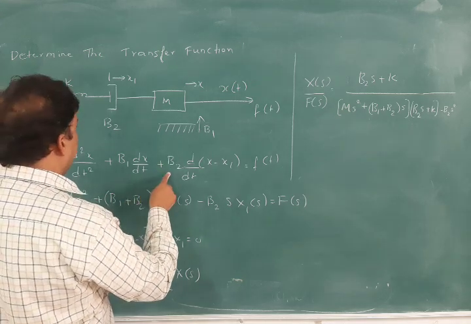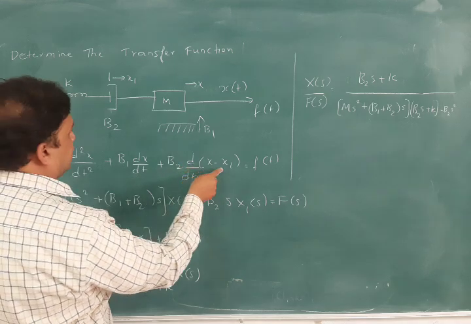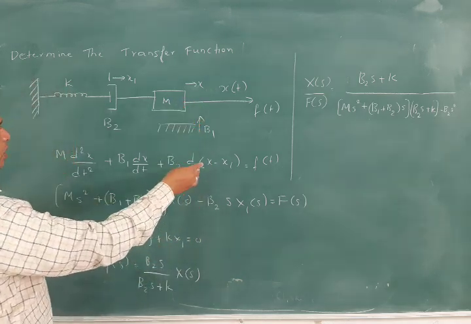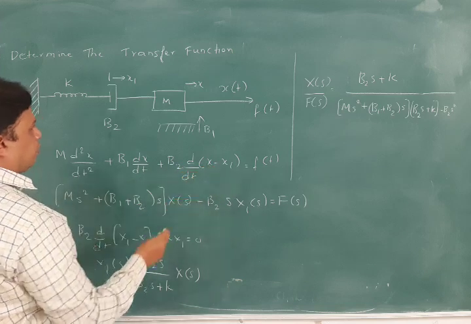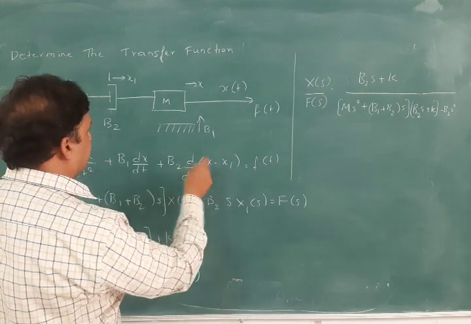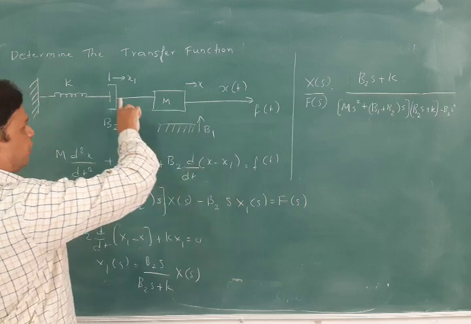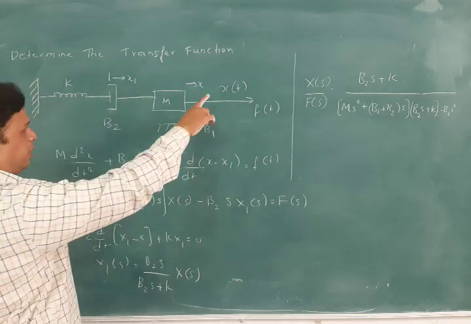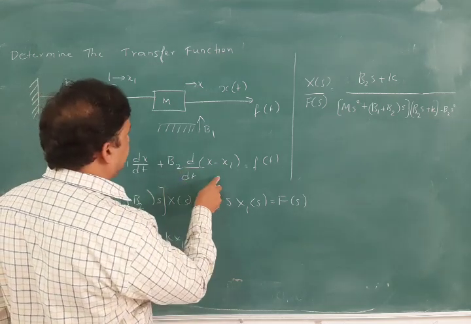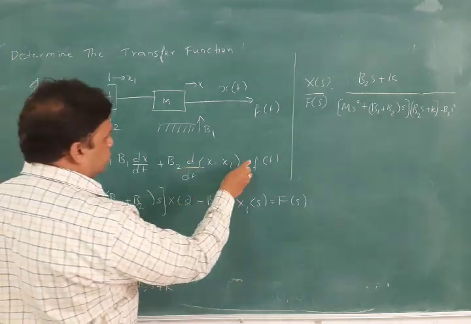And b2 is dashpot 2, and here we have x minus x1. Why? Because it has two displacements, x and x1. So for b2 there will be two displacements acting, d by dt of (x minus x1). Since this is also a dashpot, when displacement is there we have to take this displacement minus this one, x minus x1. So the net will be b2 into d by dt of (x minus x1), and that is equal to f of t.